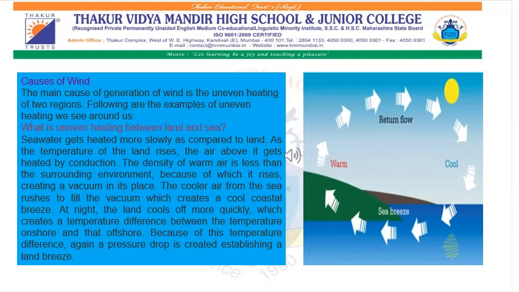Now, uneven heating between land and sea creates air pressure which is different in different areas, land areas and sea areas, and this difference in the air pressure leads to blow air from high pressure area towards the low pressure area which is called wind. So main cause of wind is uneven distribution of heat on the planet earth.